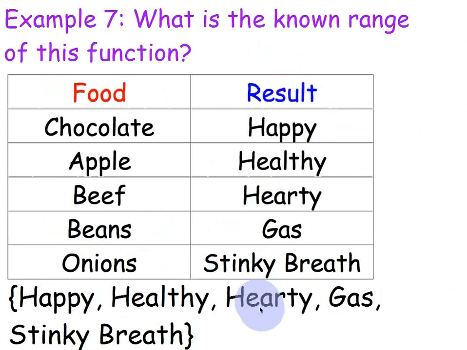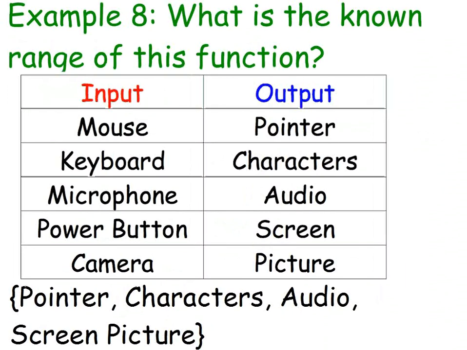And then finally, we had this example before with domain. The range would just be all of the actual outputs. Mouse, the output on the computer is the pointer. Keyboard, you type in characters. Microphone, audio. Power button turns the screen on. Camera takes a picture. So your range would be all the outputs of your inputs, which would be pointer, characters, audio, screen, and picture.